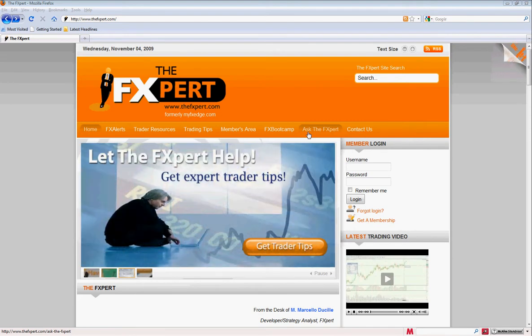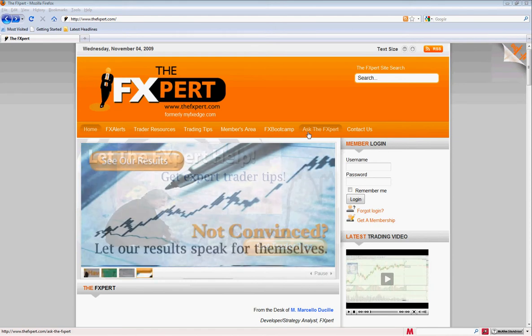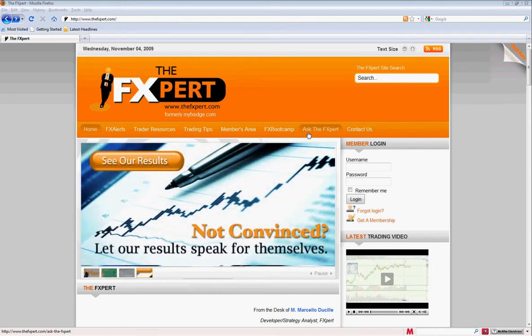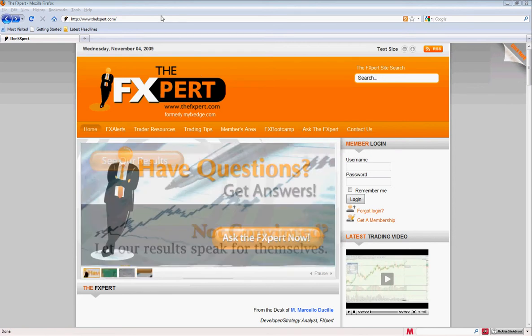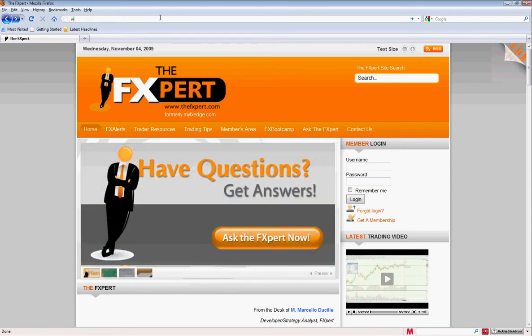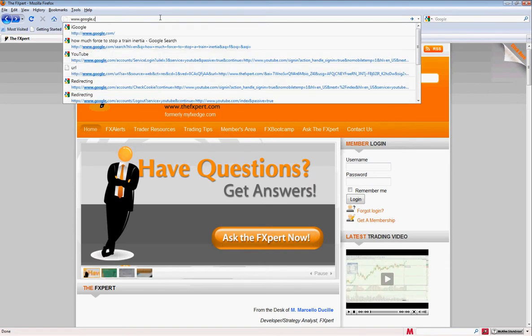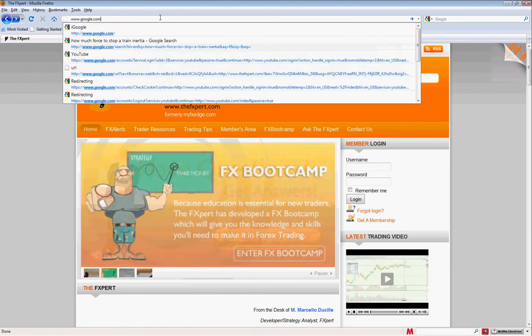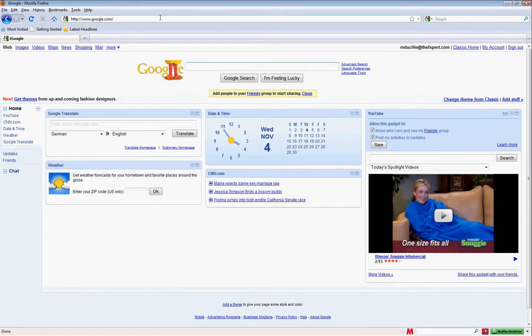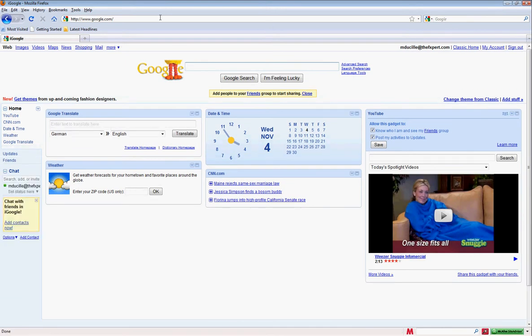Today we're going to show you where you can download MetaTrader 4 as well as install it and run it. So first things first, we're going to go to google.com, or whichever search engine of your preference, type in MetaTrader 4 free download.